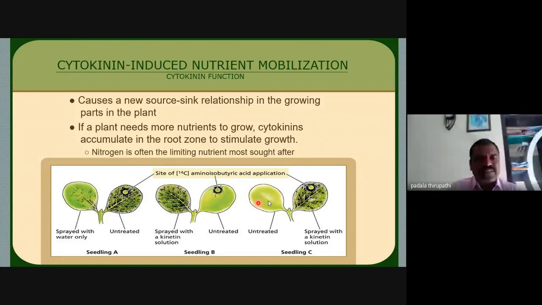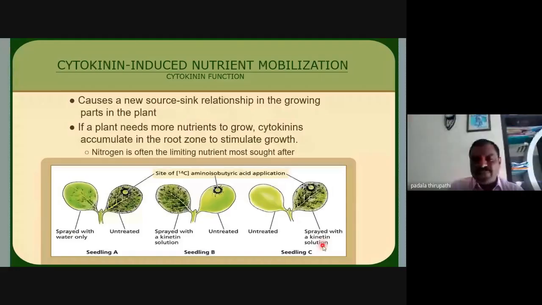This untreated seedling looks like this, seedling B. Then sprayed with a kinetin solution, seedling C looks like this. This slide shows the effect of cytokinin treatment.